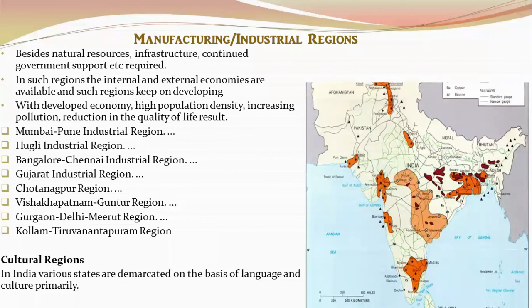Then comes our last region, the cultural region. On the basis of language or culture, for example, I can say the Mizo cultural region, Naga cultural region, the Bengali cultural region, the Marathi cultural region, etc. So we have got a number of states, and based upon the number of states, we can have various cultural regions.